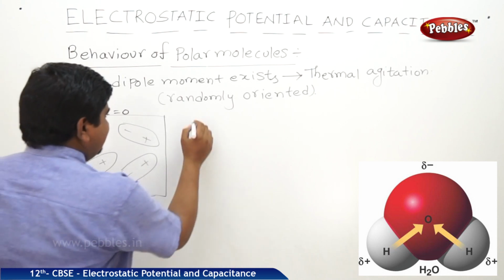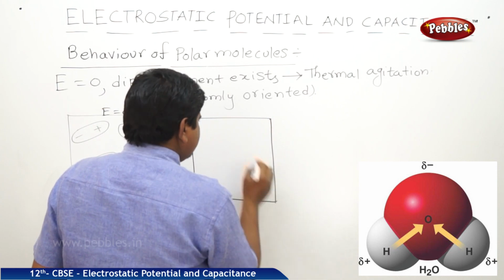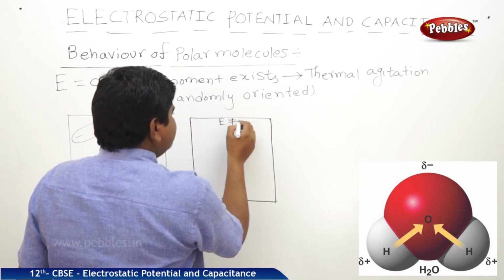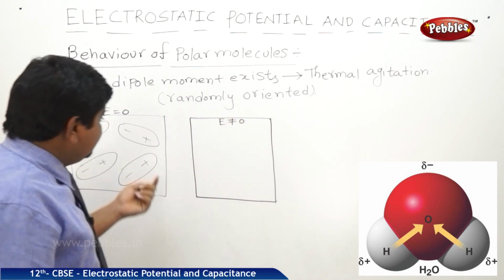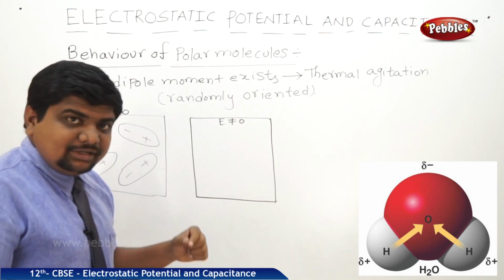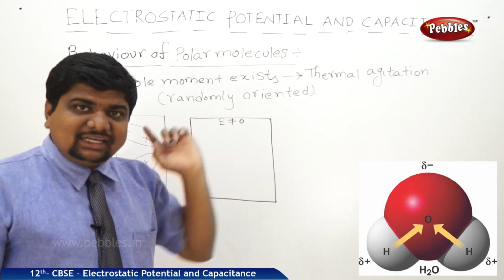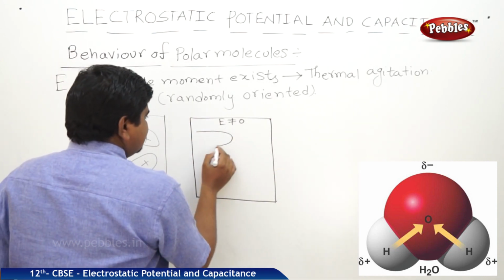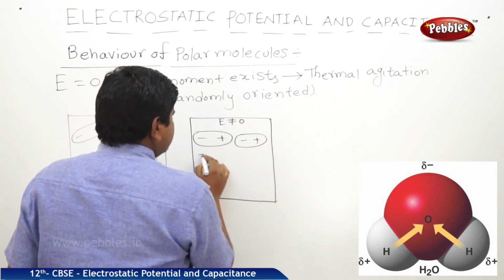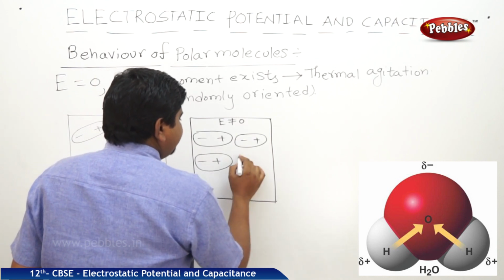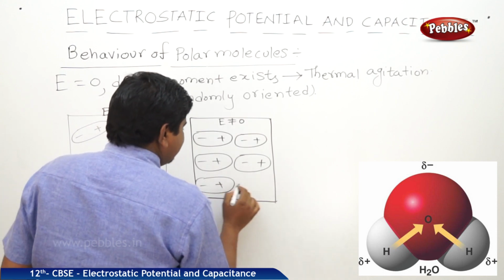Whenever the field is applied, E is not equal to 0, which means the field is applied. After the application of the field, all these polar molecules are oriented in the same direction, aligned with the direction of the field, like this. All polar molecules are aligned in the same direction due to the applied field.